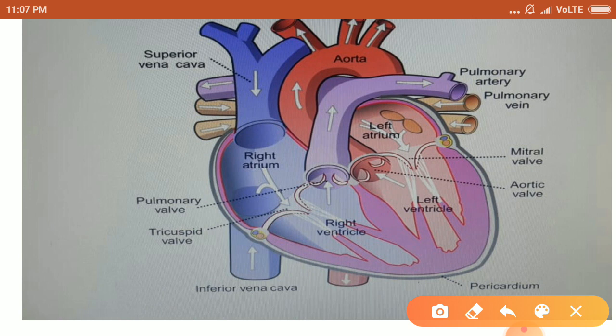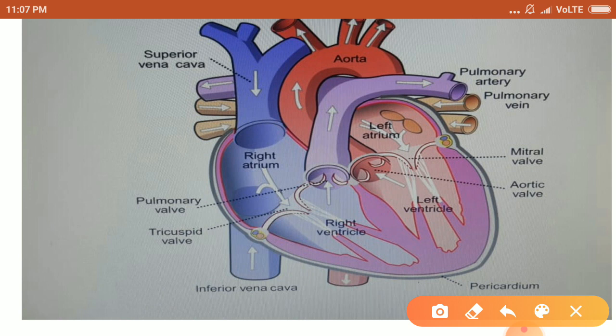Its average weight is about 300 grams in males and about 250 grams in females. It is reddish brown in color and somewhat conical in form. The heart is situated between the two lungs in the middle of the thoracic cavity. It is surrounded by a tough two-layered sac that is called pericardium.